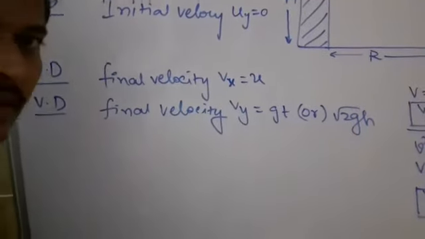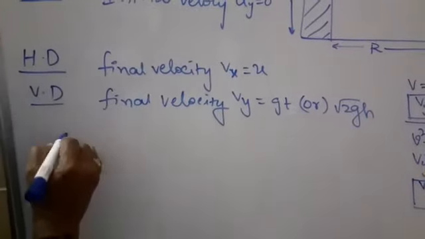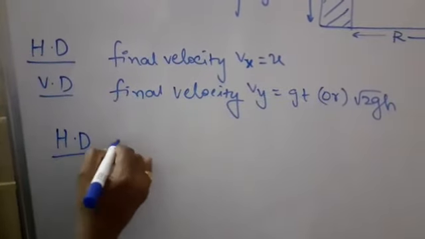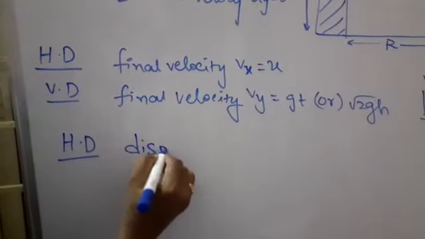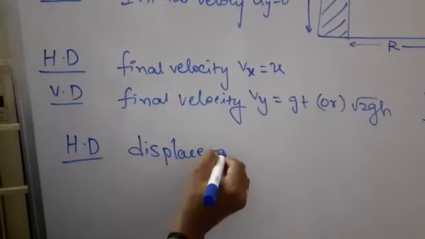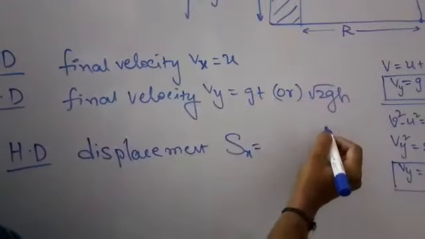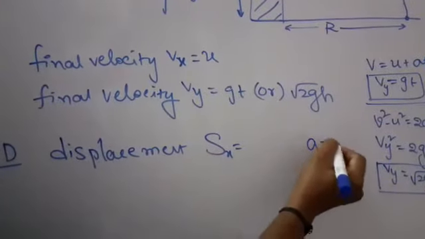Next, the displacement in the horizontal direction: sx is equal to ut, since velocity is constant and acceleration is 0.